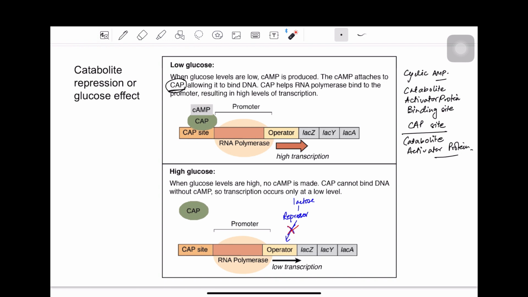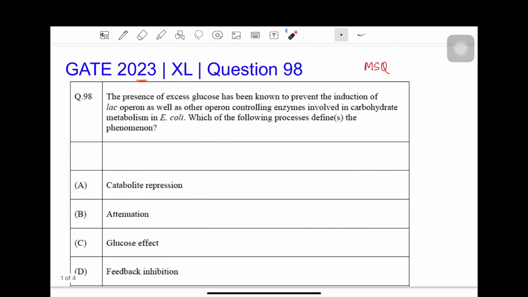Alright, so now coming back to our question. Which of the following processes define the phenomena? So it is actually the catabolite repression. So option A is correct. Attenuation is not something that we had discussed here, but attenuation is part of the tryptophan operon. If you study the tryptophan operon, you will study it.